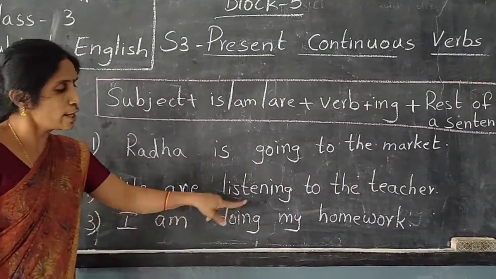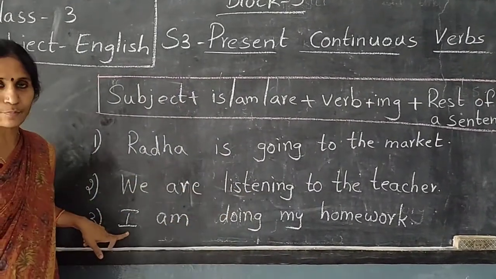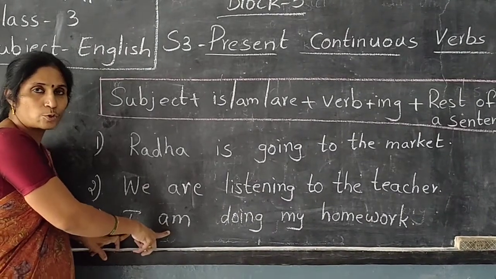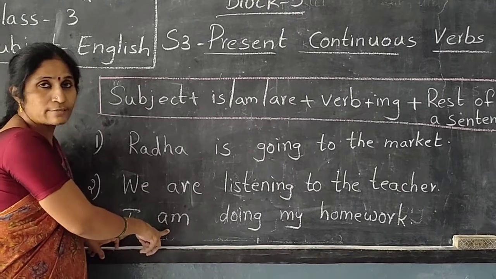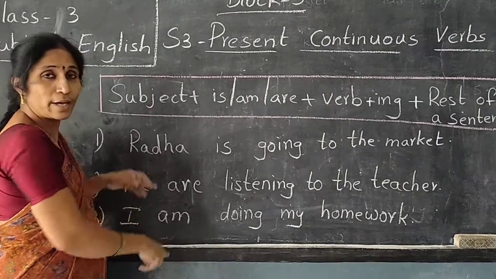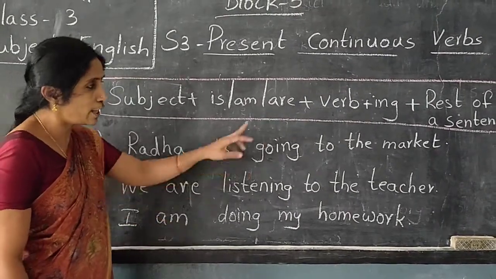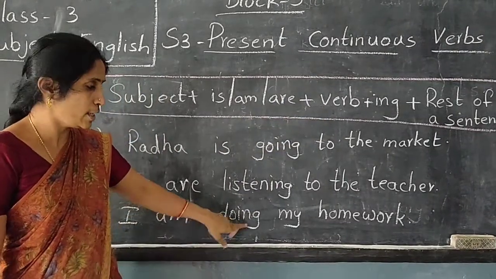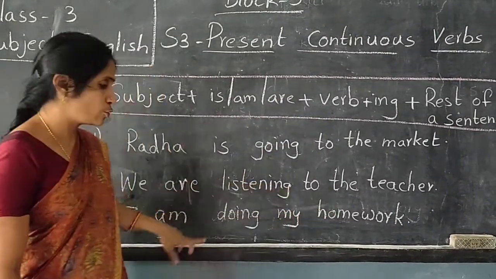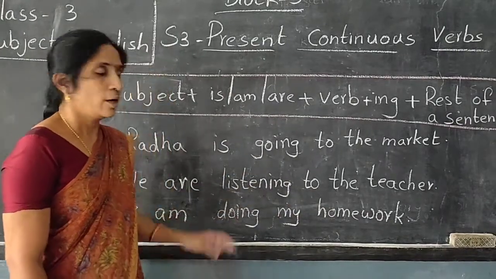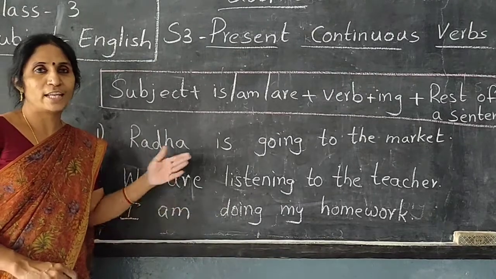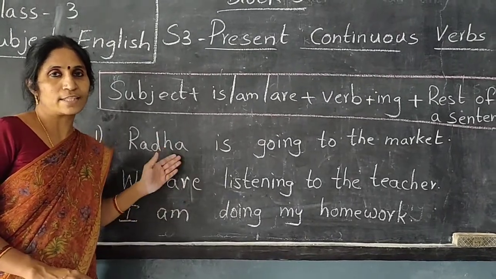Third one. I am doing my homework. I is the subject, children. When I comes, we have to use am. I told you am is a word that shows the action done by ourselves. I am. What am I doing? Verb plus ing. Do plus ing. Doing my homework. I am doing my homework. Okay children? Now, see, these are all the sentences. When anyone asks, we give answers like this.